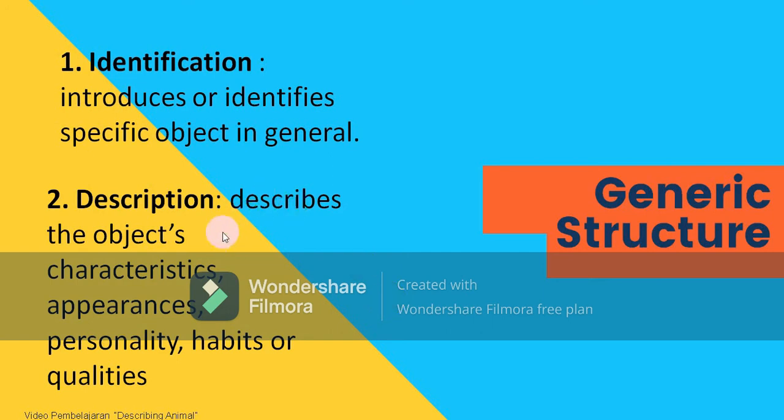And the second part is the description. The description describes the object's characteristics, appearance, personality, habits, and qualities.